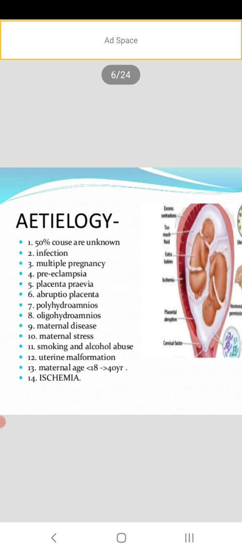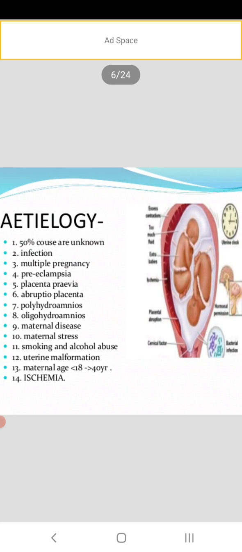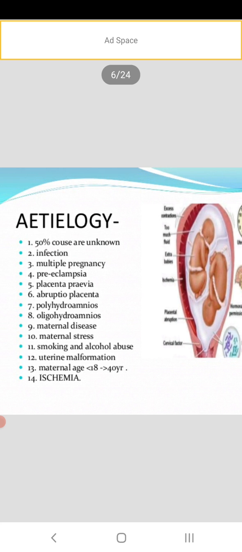Then maternal diseases like heart disease, gestational diabetes, preeclampsia. Then maternal stress, smoking and alcohol abuse, uterine malformation, maternal age. Uterine malformation we have studied in gynecology. Then ischemia.